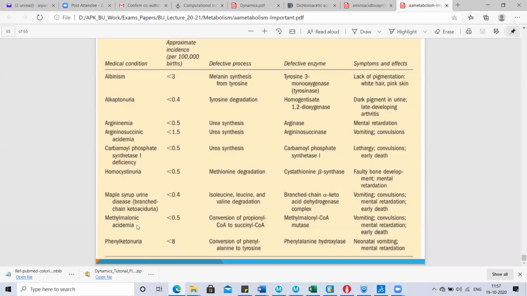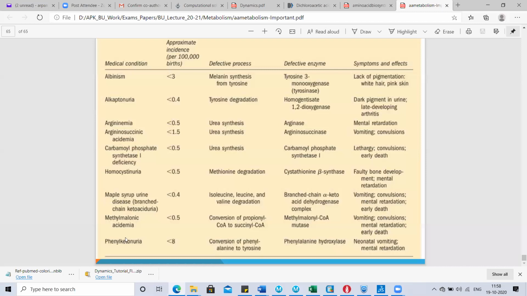Maple syrup urine disease generally occurs due to defective degradation of the branched chain amino acids isoleucine, leucine, and valine, and this happens due to the defective enzyme complex known as branched chain alpha keto acid dehydrogenase complex. The basic symptoms of this disorder are vomiting, convulsions, mental retardation, and early death.